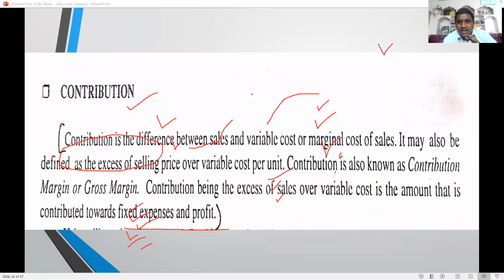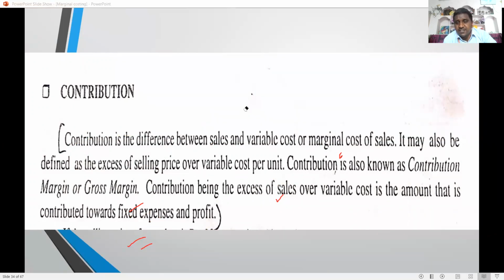Next one is the contribution. Contribution is nothing but the difference between the sales and variable cost. So contribution is also known as gross margin.